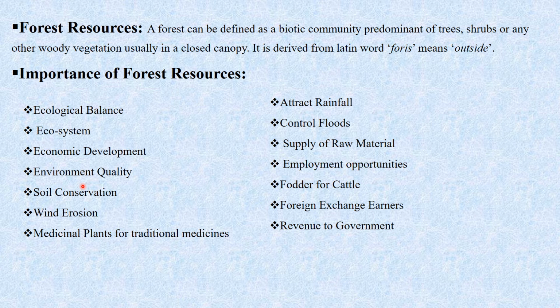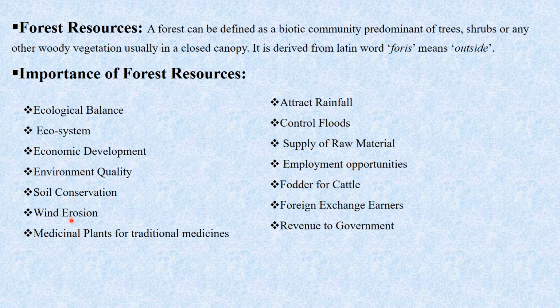So as forest contains trees which provide us with oxygen, then reduce the amount of carbon dioxide in the environment. So that means forests are responsible to maintain the environment quality. Then soil conservation. As the trees' roots hold the soil, soil conservation is provided by forest.